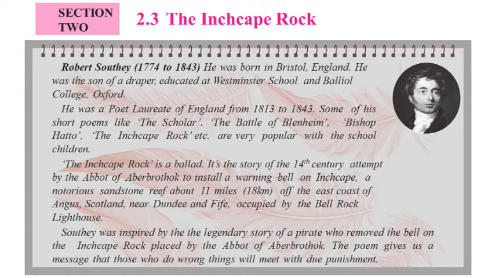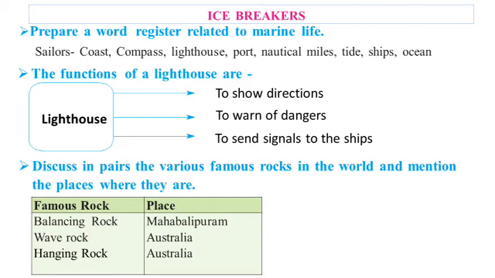The Inchcape Rock is the third poem of section 2, that is poetry section. The poem gives us a message that those who do wrong things will meet with due punishment. We'll see solutions to the icebreakers.